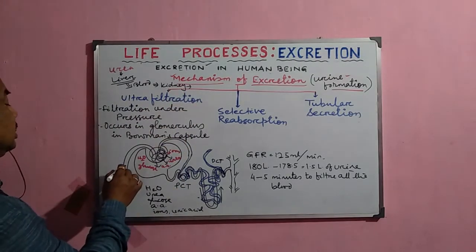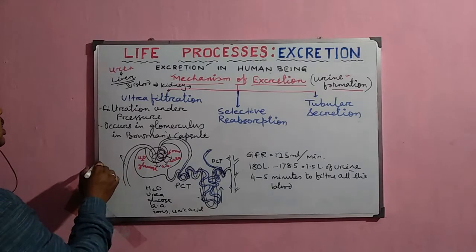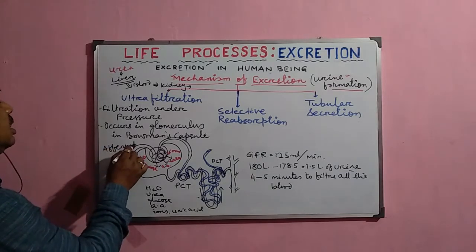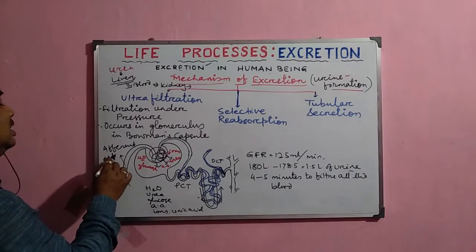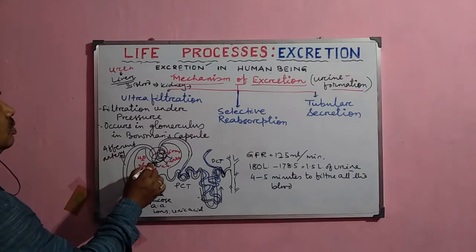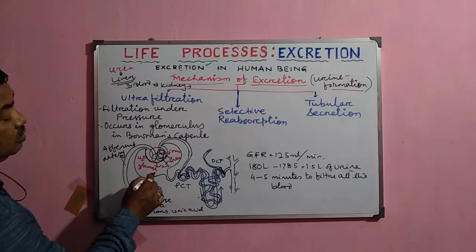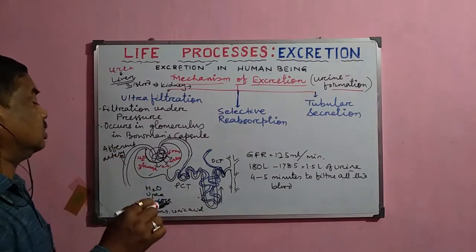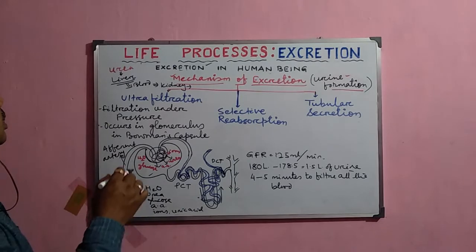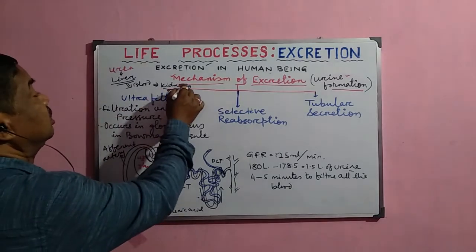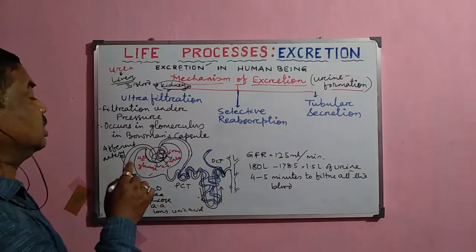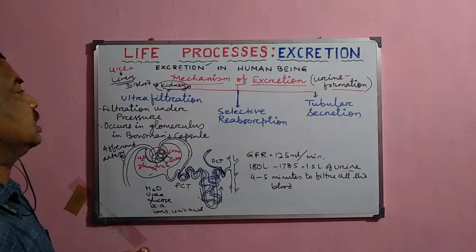So this renal artery which carries the blood to the kidney is called the afferent artery, and this afferent artery normally supplies the blood to the Bowman's capsule. This is the cup-like structure, and it is the anterior most part of the uriniferous tubule. Okay. Then here actually the filtration of the blood occurs, and the waste materials are normally excreted out.